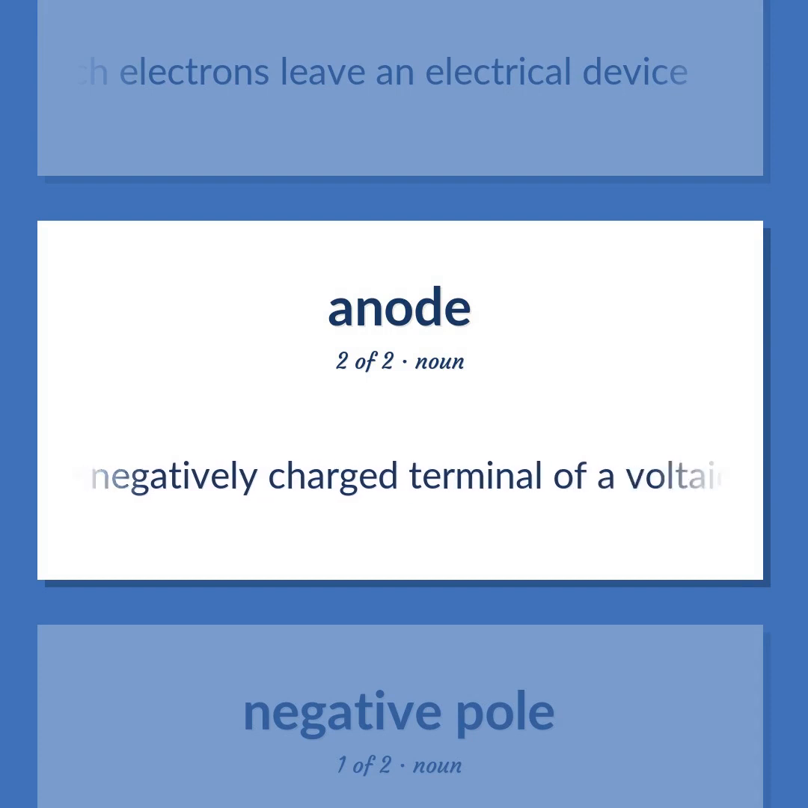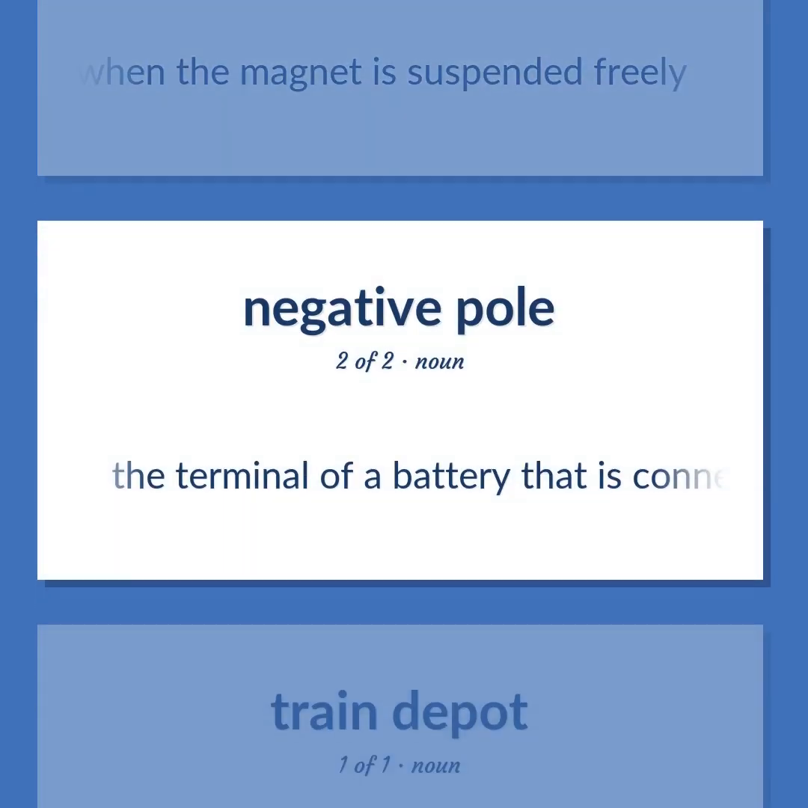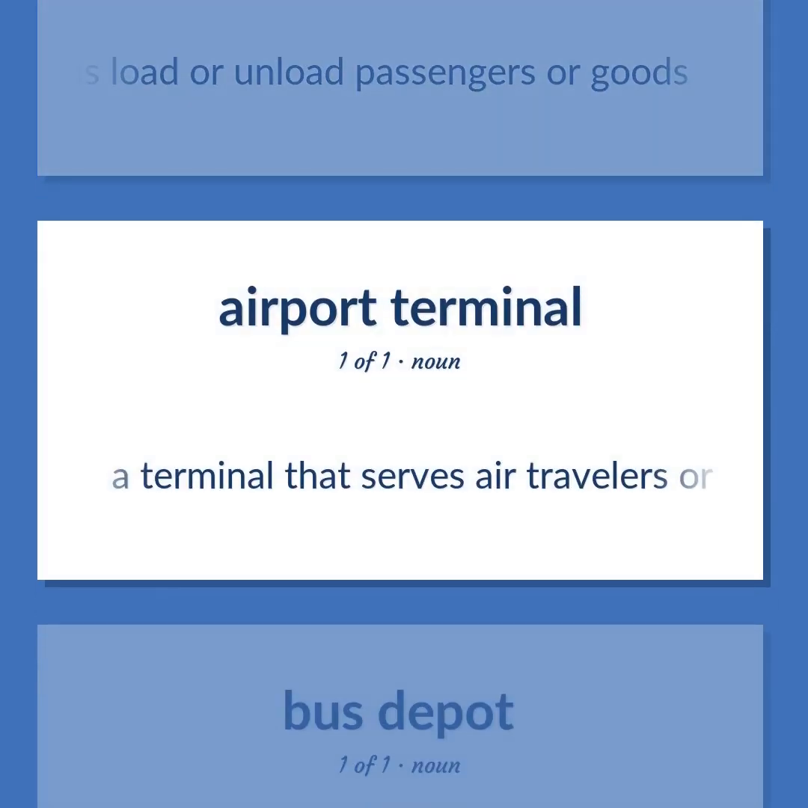The negatively charged terminal of a voltaic cell or storage battery that supplies current. The pole of a magnet that points toward the south when the magnet is suspended freely. The terminal of a battery that is connected to the negative plate. Terminal where trains load or unload passengers or goods. A terminal that serves air travelers or air freight.